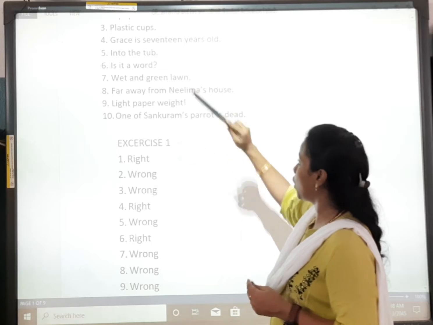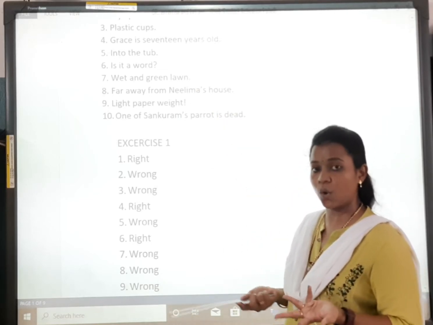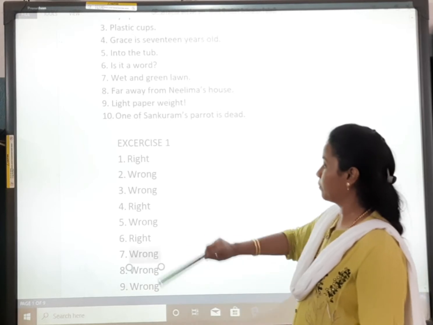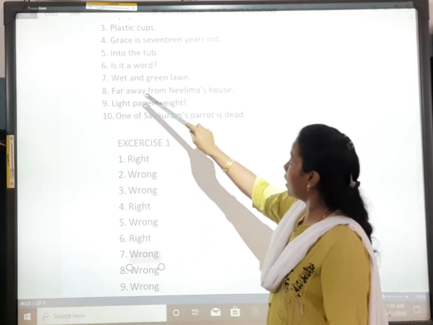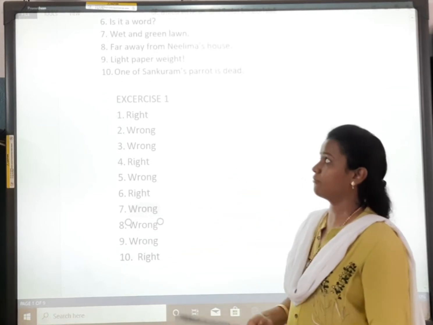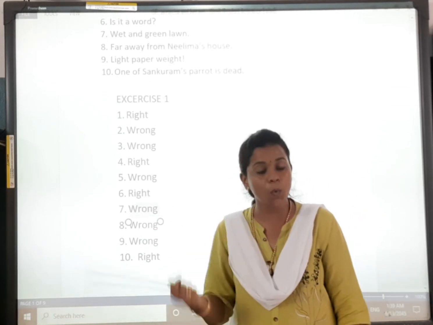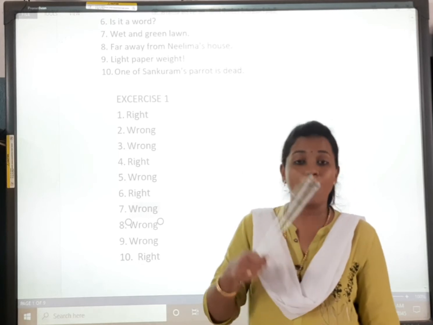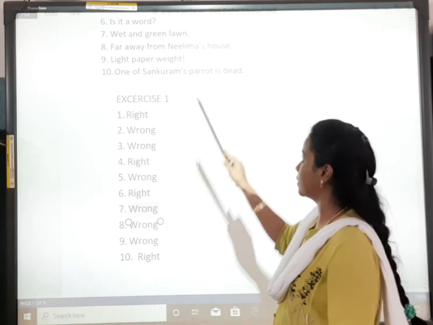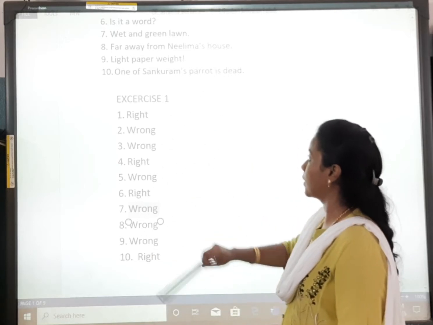"Wet and green lawn." What? Nothing is clear. So, wrong. "Far away from Nilima's house." Who is far away from Nilima's house? Who is going far away from Nilima's house? What is there far away from Nilima's house? The sentence is not clear. So, that's why it is wrong.